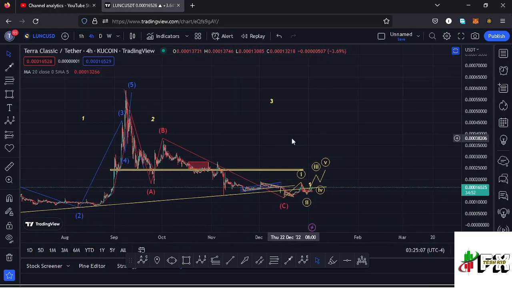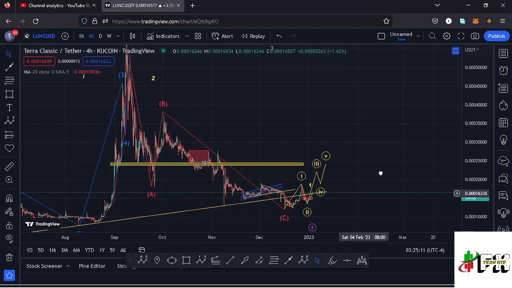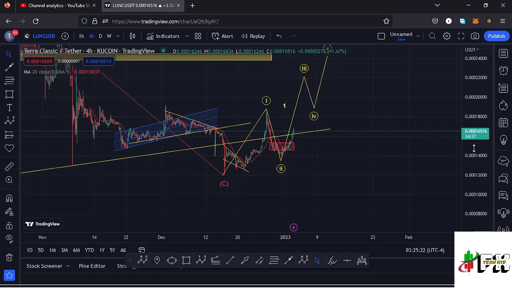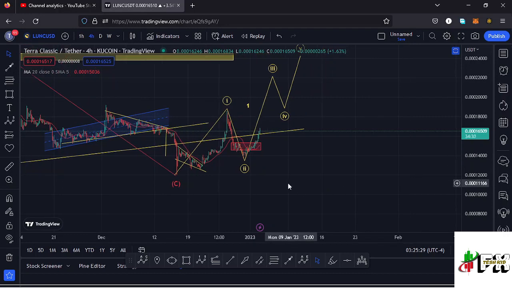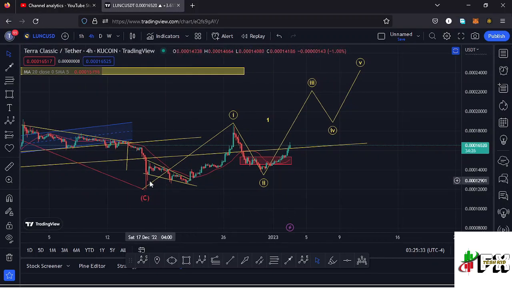Because a wave 3 is an impulsive wave, we also expect to see fractal waves in formation within that higher Elliott wave count 3. My primary scenario here on the LUNC chart is that we might have started that impulsive movement to the upside in the formation of that higher Elliott wave count 3, where we also expect to see fractal waves in formation. You can see down here, this is where we made our low in the formation of that higher Elliott wave count 2, and we started a very nice bounce to the upside, which has been obeying the Elliott wave structures, having that as the first wave to the upside.